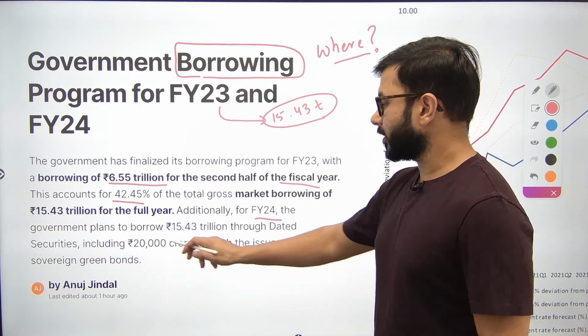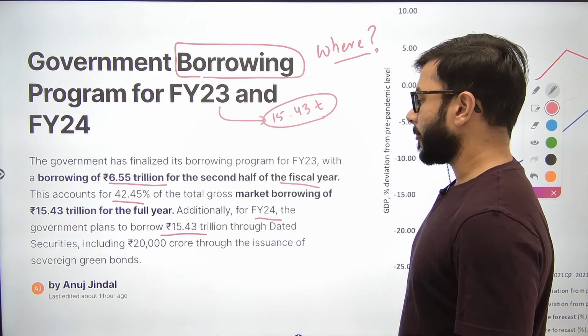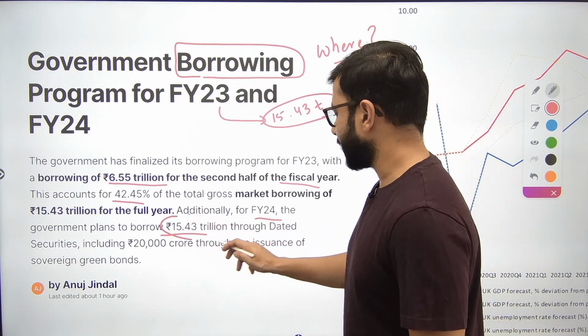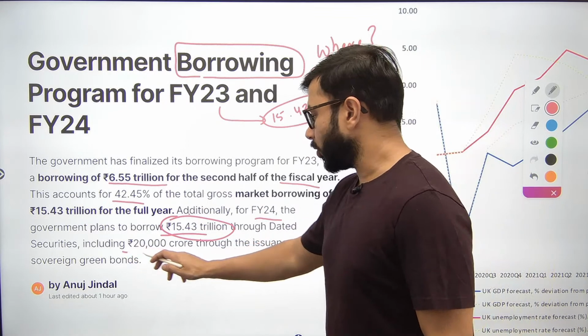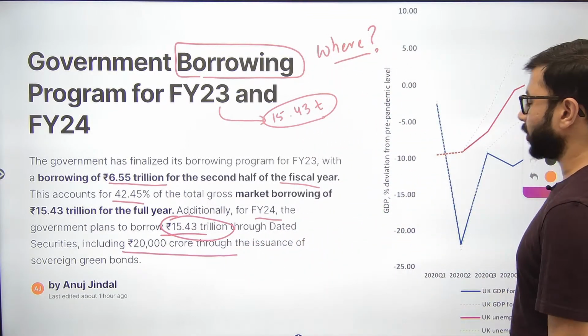For 24, the government plans to borrow. This is incorrect here. ये 15.43 नहीं होगा. This is the other number. Through 20,000 crore issuance of sovereign green bonds.